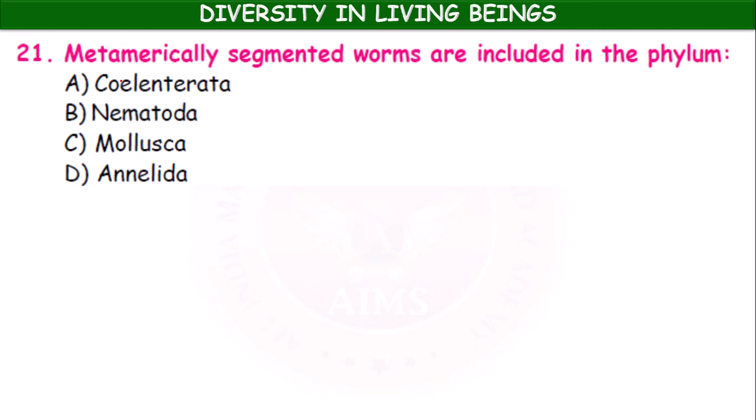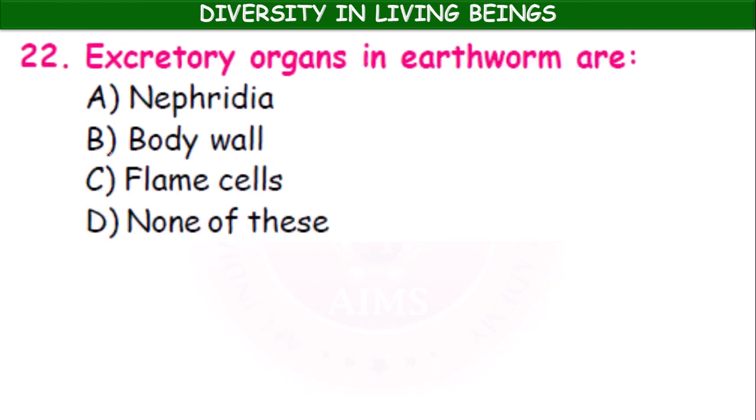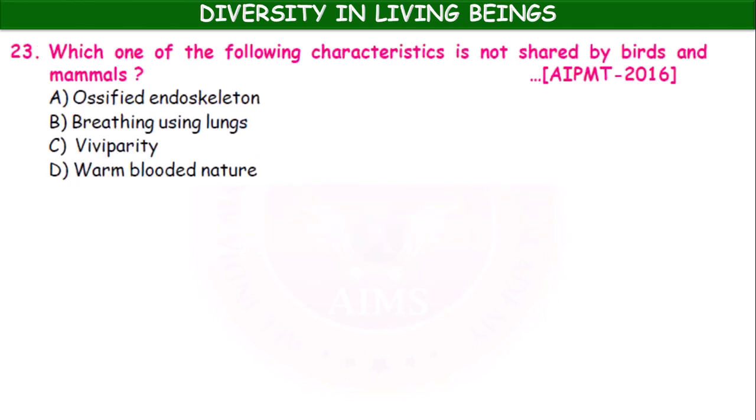Metamerically segmented worms are included in the phylum Coelenterata, Nematoda, Mollusca, Annelida. Next, excretory organs in earthworm are nephridia, body wall, flame cells. None of these. Nephridia.